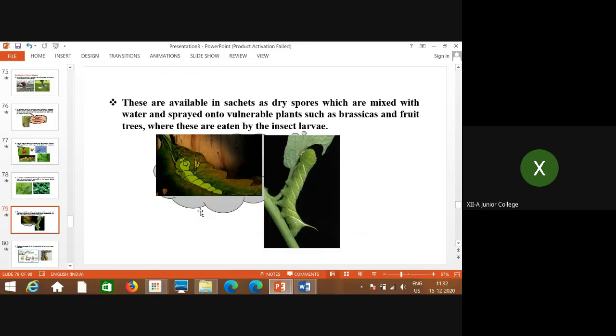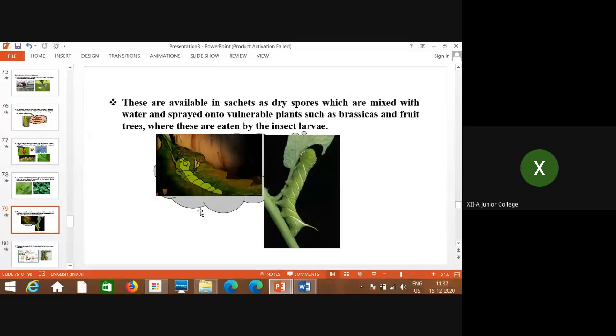So this is a very common example that everybody has learned in the biotechnology chapter. These are available in sachets as dry spores, which are mixed with water and sprayed onto vulnerable plants such as brassicas and fruit trees, where they are eaten by the insect larvae.